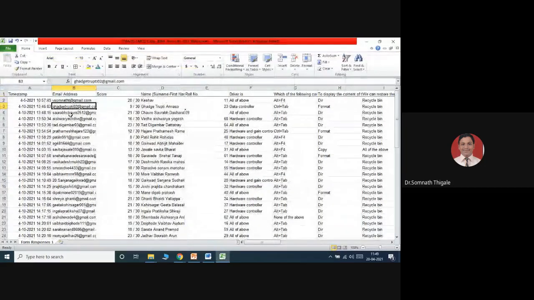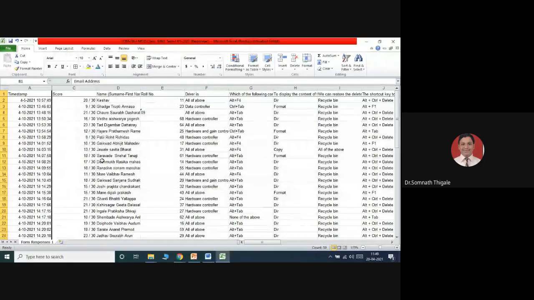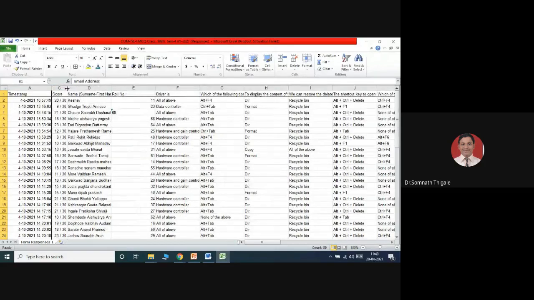At this moment, I want to hide their email addresses. Right click, select an option, hide. आता मला जे लागणार नाहीये ते मी हाईड करतोय. त्यानंतर काय त्यांचा स्कोर आहे म्हणजे त्यांना पडलेले मार्क आहेत. The most important part, the particular student has appeared. For example, Trupti has appeared for the test. How many marks she got, and when she appeared. See, roll number 20. What answer she has given? That answer is also coming over here.